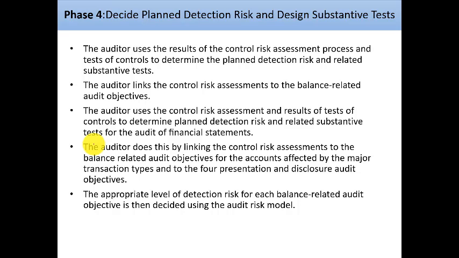If the control risk is very high, you have to design a specific type of substantive test. If it is too low, you have to do another type of substantive test.